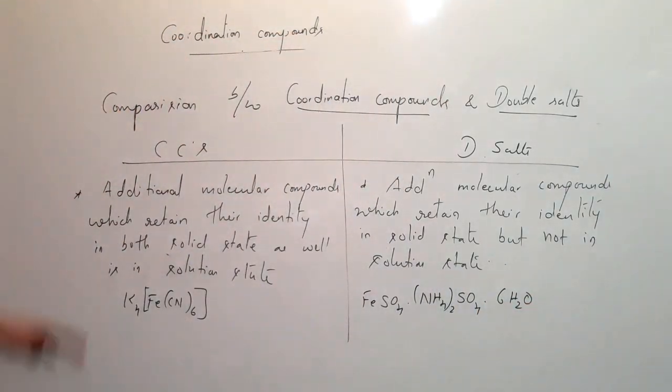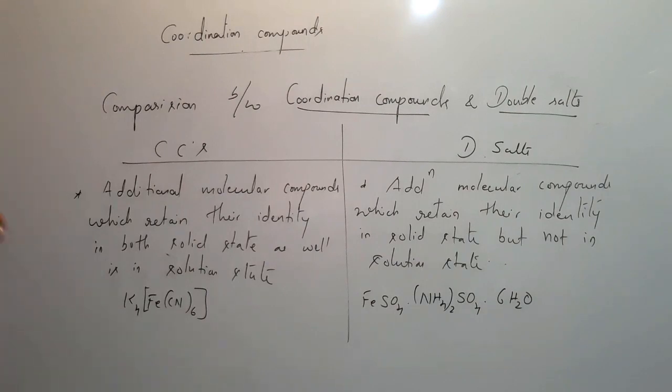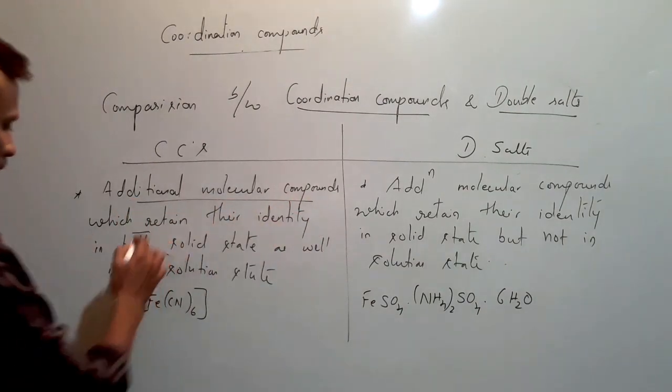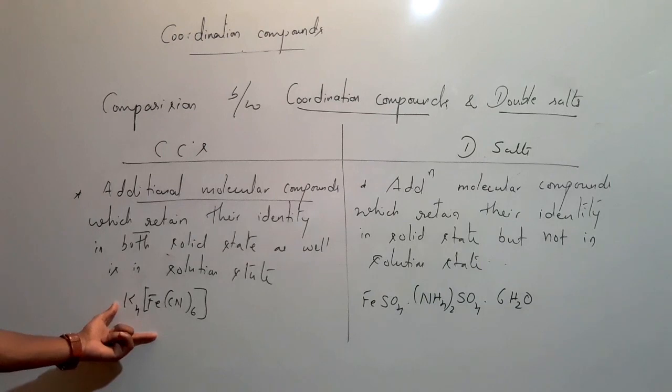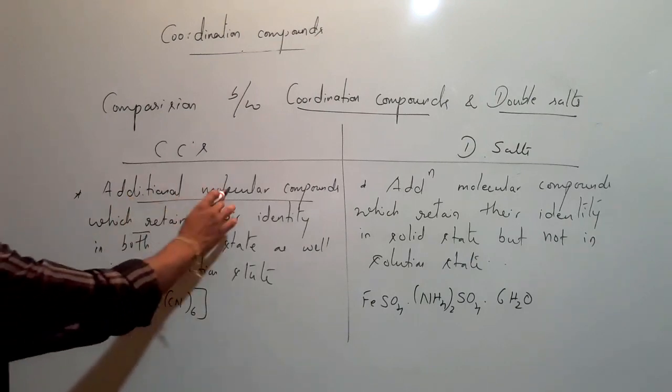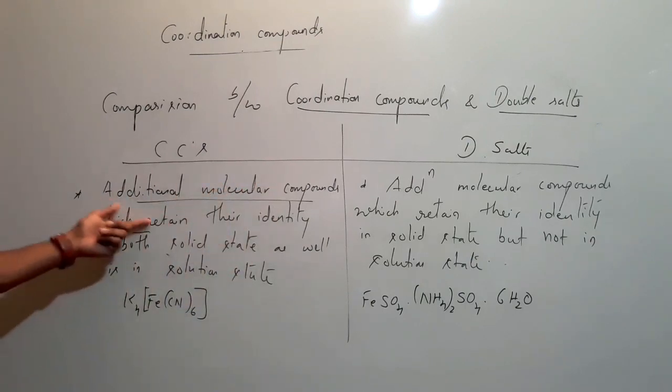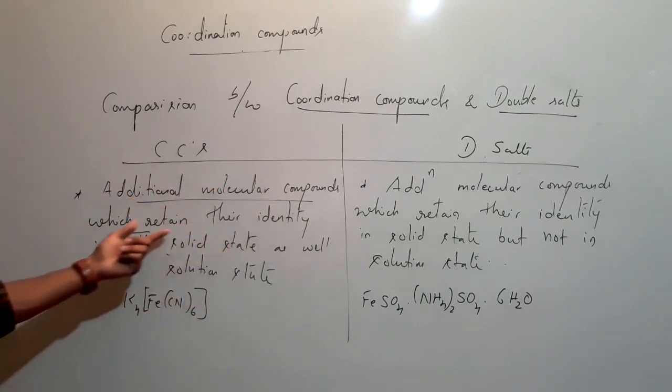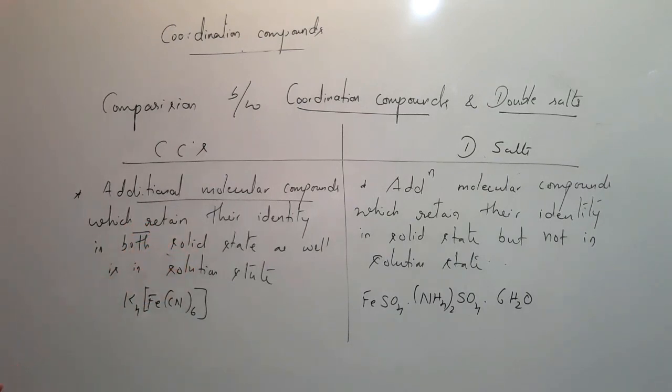Okay, so what they told is these are the additional molecular compounds. Yes, these coordination compounds, how did we get this? We added iron, potassium and cyanide and we got this. Additional molecular compounds which retain their identity in both solid state as well as in solution state.